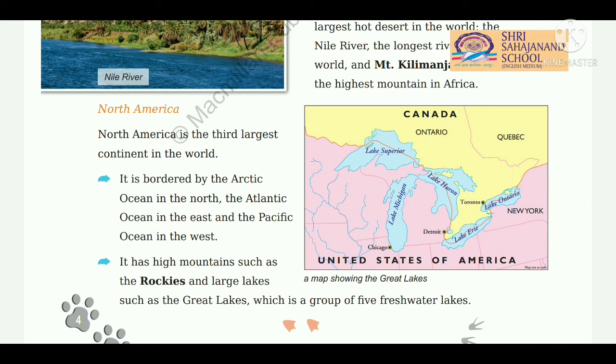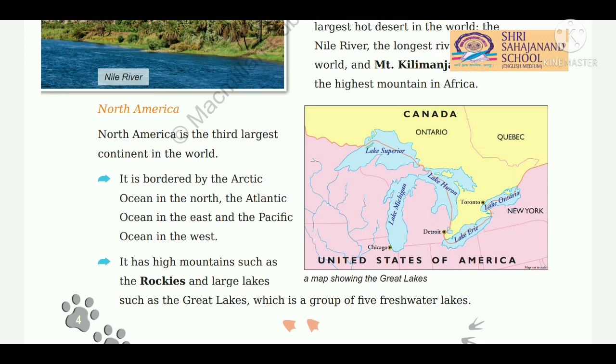North America is surrounded by Arctic Ocean, Atlantic Ocean, and Pacific Ocean. It has high mountains such as the Rockies and large lakes such as the Great Lakes, which is a group of 5 freshwater lakes.